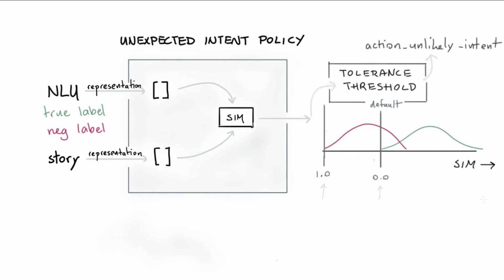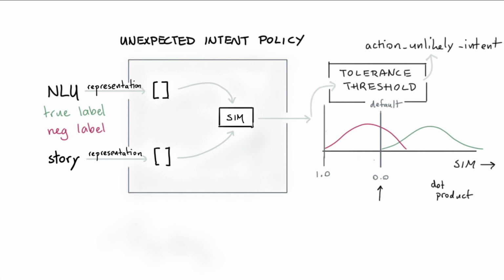A final comment on this, again, is to repeat that this default is, of course, sensible, but we need something of a threshold here because the similarity that we're calculating is the dot product. So we need some sort of a mechanism to turn that theoretically unbounded number into a yes or no action that's called action unlikely intent.